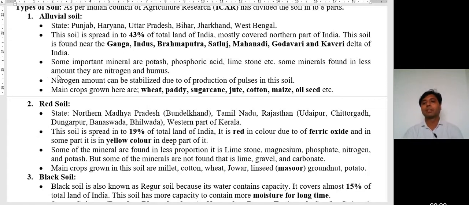Third point: some important minerals are potash, phosphoric acid, limestone, etc. Some minerals are found in less amount; they are nitrogen and humus. Means potash, phosphoric acid, limestone, etc. are found in an appropriate amount, while some minerals are in less amount. They are nitrogen and humus.